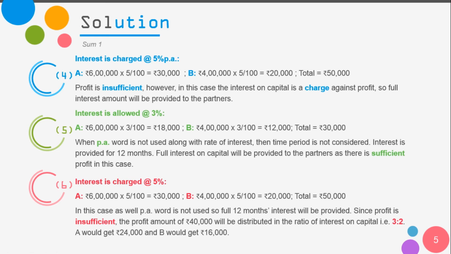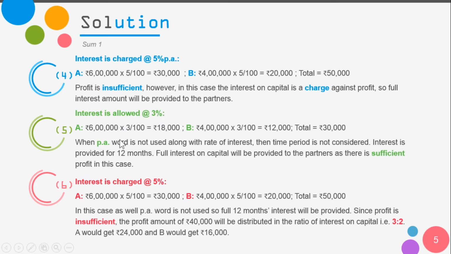Okay, let's move on to the fifth case. Here, interest is allowed at the rate 3%. So just notice here that the words per annum are not used. So what difference does it make? When the words per annum are not used, the time period is not considered at all. So whenever we calculate interest, we do it for 12 months, a full year.